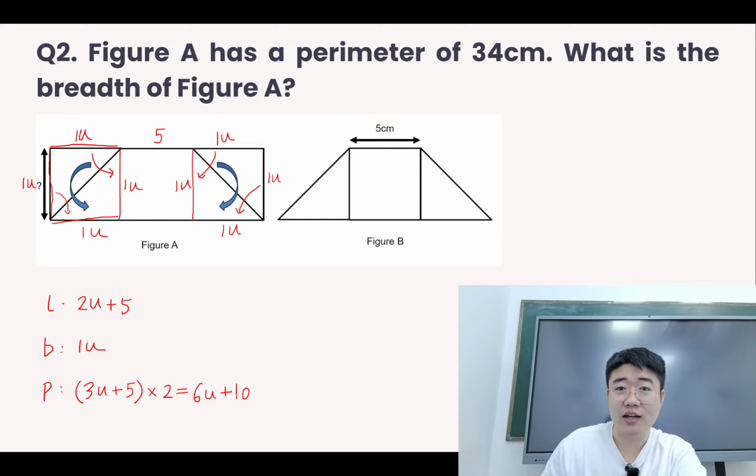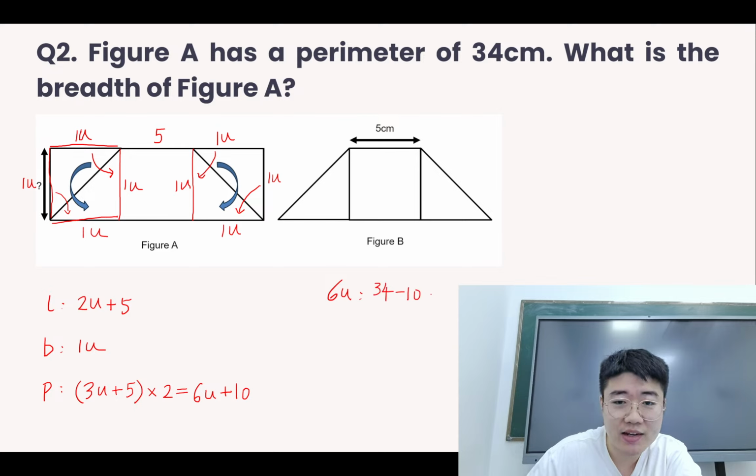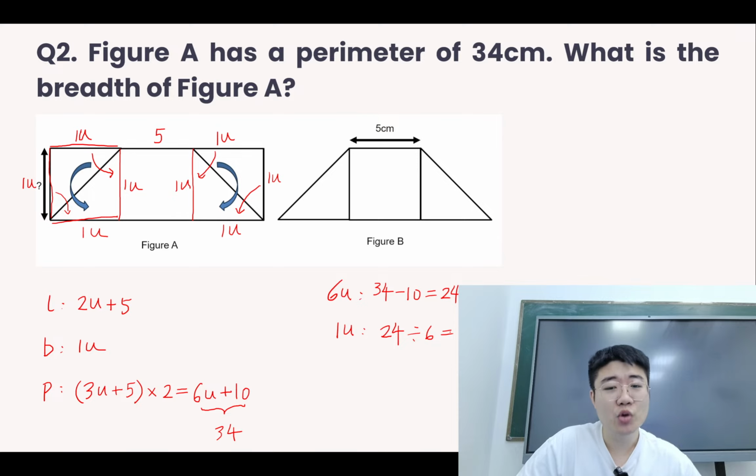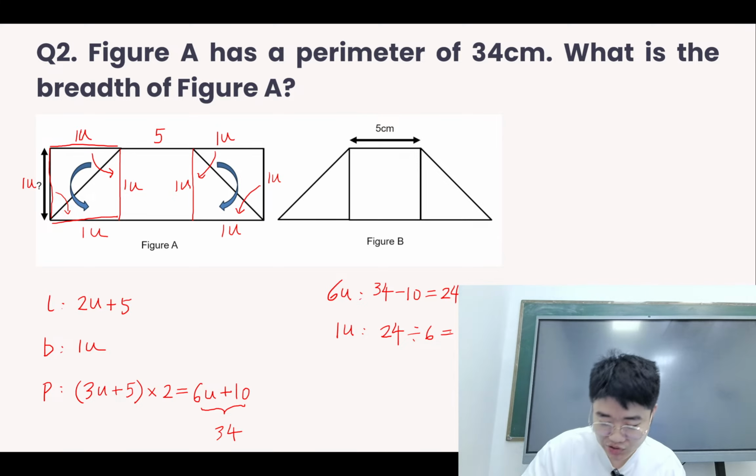So now we can check. 34. First, 6u will be the total perimeter minus 10, because after you add 10, this is the 34, the perimeter of the figure. So we find that 6 units is 24. To find 1u, simply divide by 6. So 1 unit is 4. 1 unit is exactly the breadth of figure A, so our answer is 4 cm for one side.